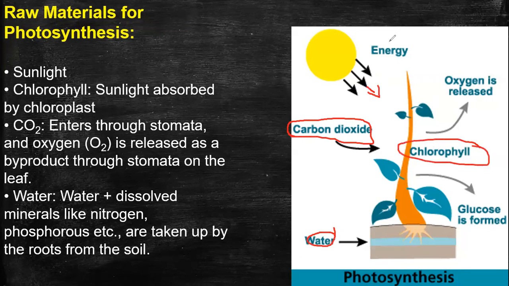Is that okay? Any doubts? Okay, fine. So raw materials for photosynthesis are sunlight, carbon dioxide, water, and chlorophyll.